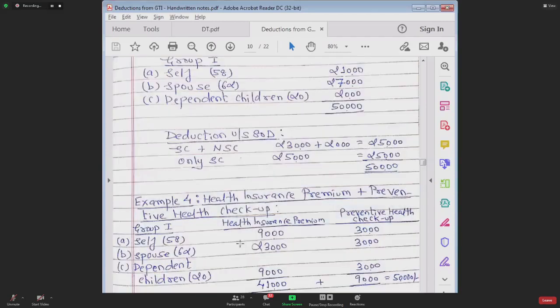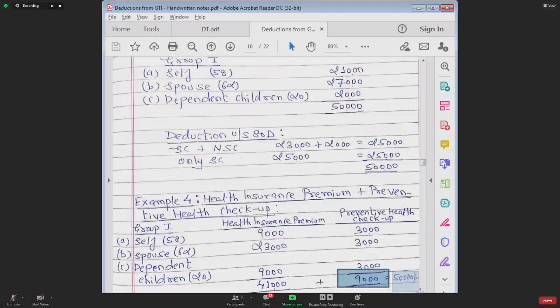I am talking only about group 1. Health insurance premium for self is 9,000, for spouse, age 60, senior citizen, the premium is 23,000. For children, the amount spent is 9,000, total 41,000. Plus preventive health checkup incurred for self, spouse, children, 3,000 each, that is 9,000. So your health insurance premium is 41,000 and preventive health checkup is 9,000.